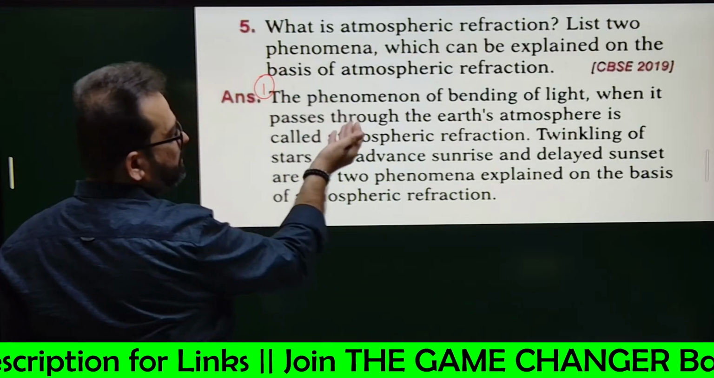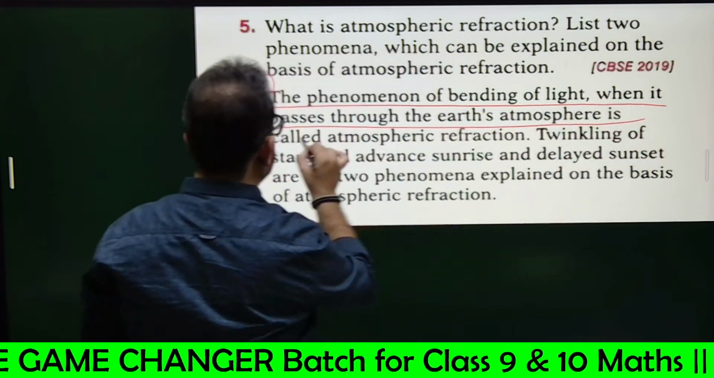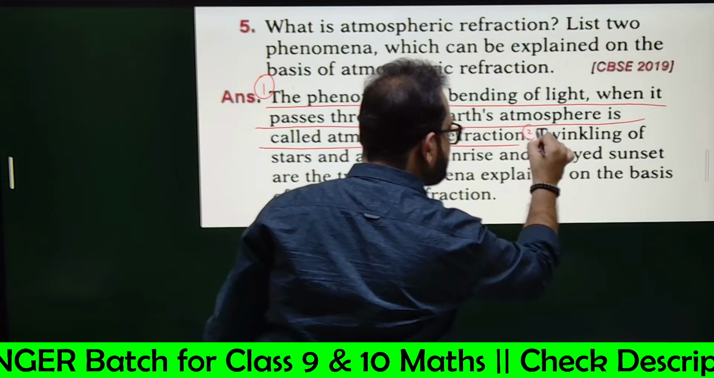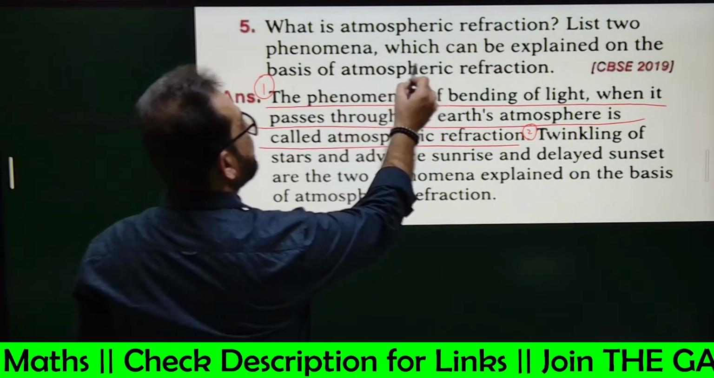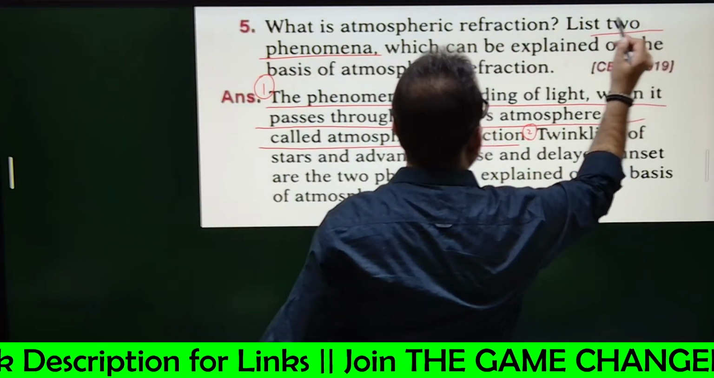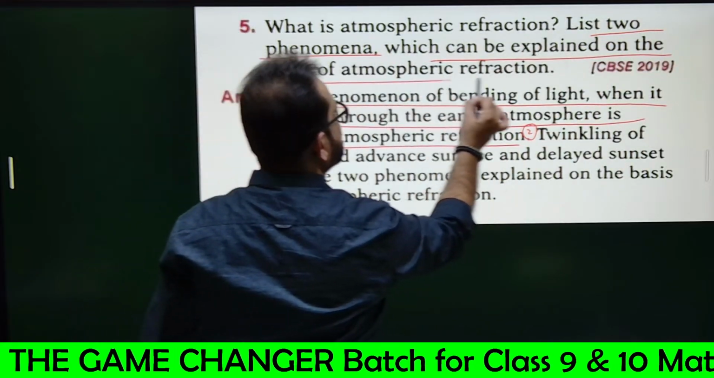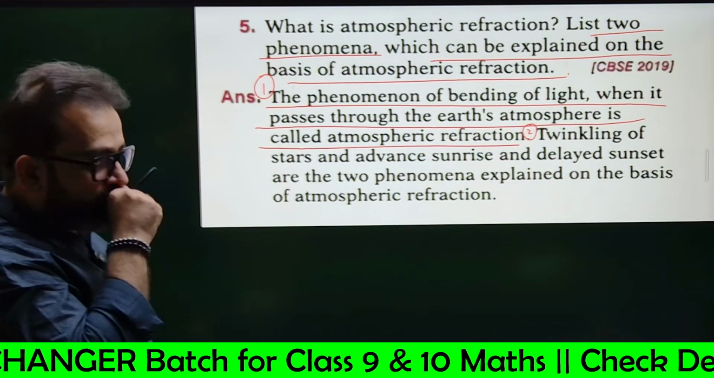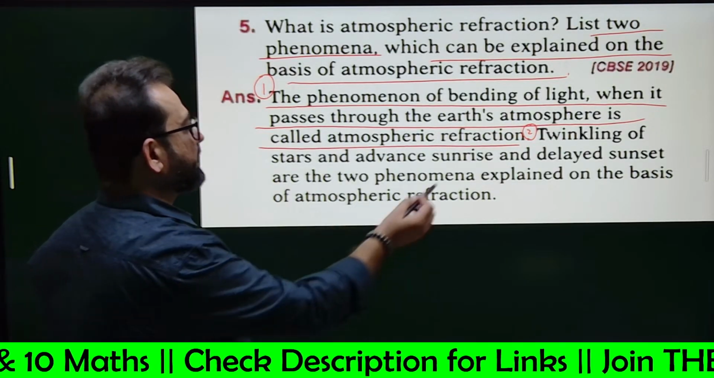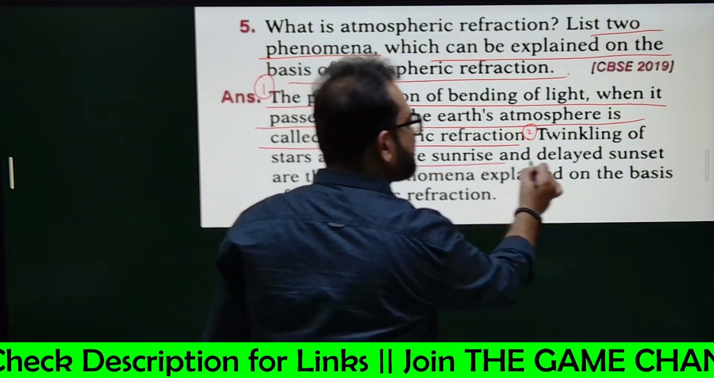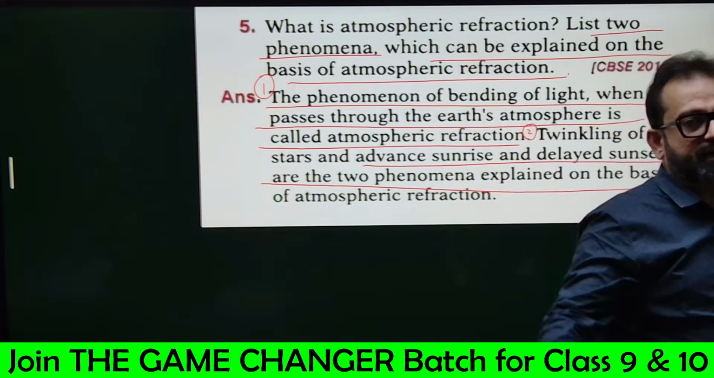Now, point number 2. List 2 phenomena which can be explained on the basis of atmospheric refraction. We have to write 2 phenomena. First, twinkling of stars, twinkle twinkle little star, all due to atmospheric refraction, right? Twinkling of stars and advanced sunrise and delayed sunset are the 2 phenomena explained on the basis of atmospheric refraction.